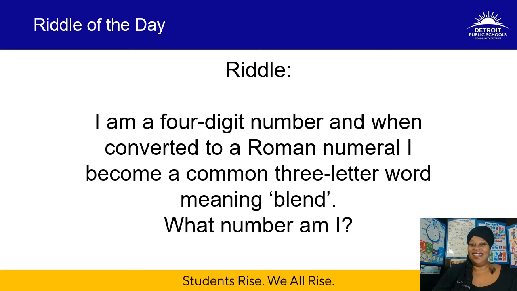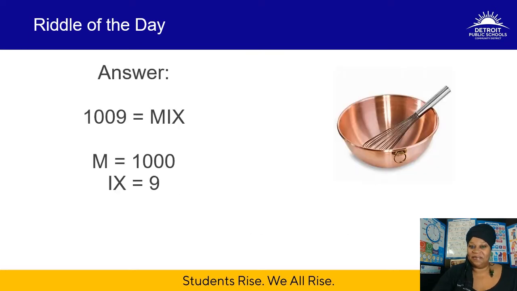Here's our riddle of the day. I am a 4-digit number, and when converted to a Roman numeral, I become a common 3-letter word, meaning blend. What number am I? Take a moment and think about that. Let's get our brains warmed up and begin to think, scholars. What do you think? The answer is the number is 1009, and that is equivalent to mix. M represents 1000, and the letters IX represent the number 9. Okay, now I get it.